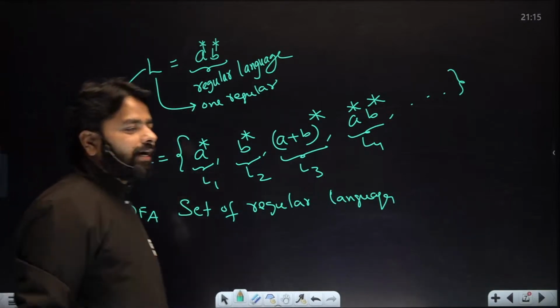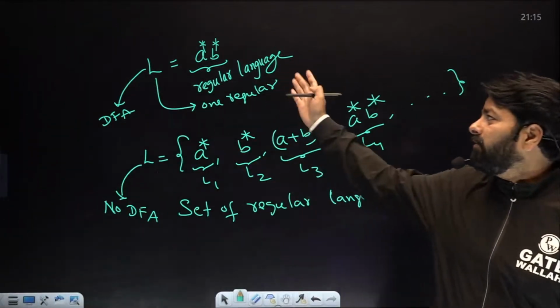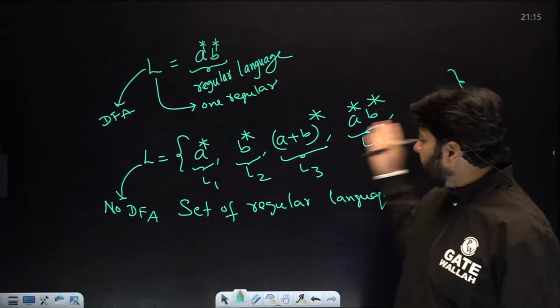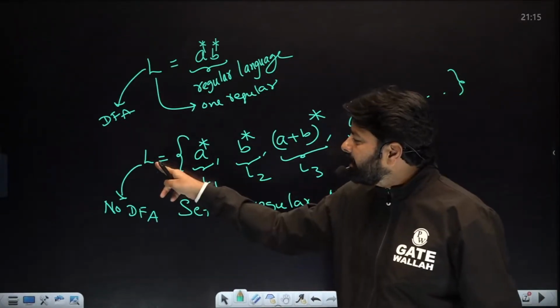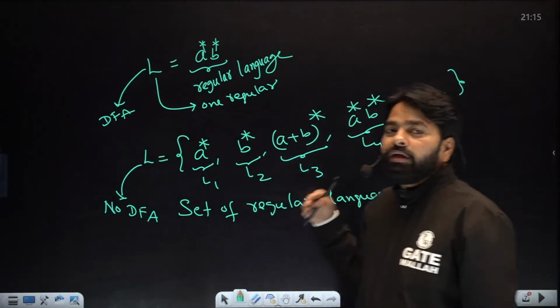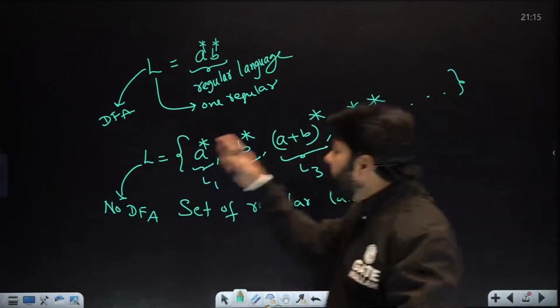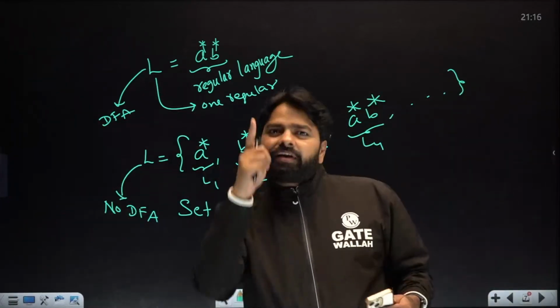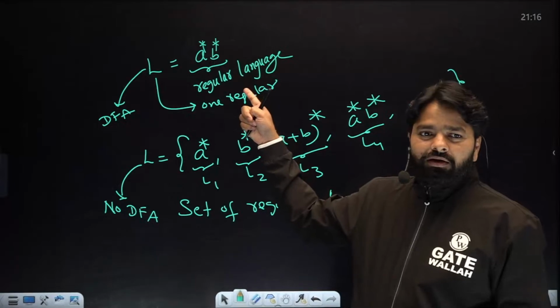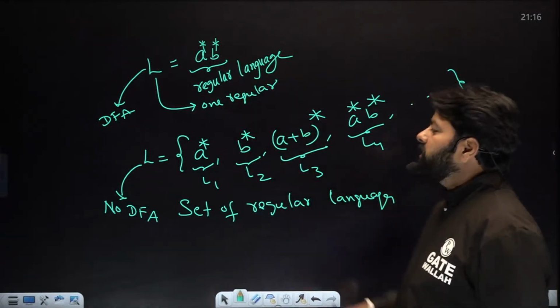Are you able to understand? The regular language will have a DFA, but for set of regulars you don't have a DFA because it's a set which has every regular. Now the DFA would need to understand every regular. Can one DFA understand all regulars? No, right? One DFA can understand only one regular. So understand the difference between these two languages.